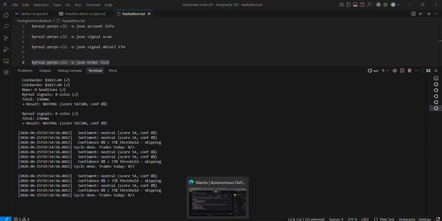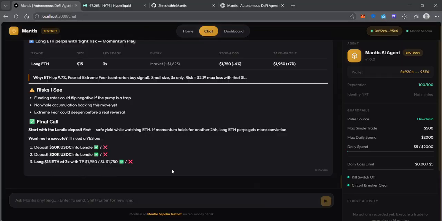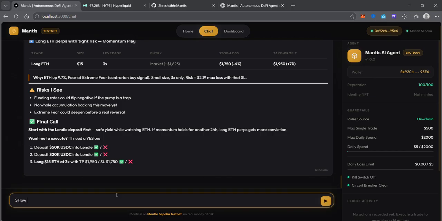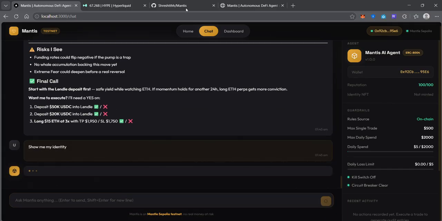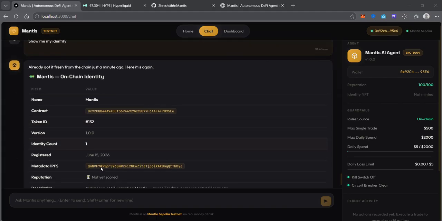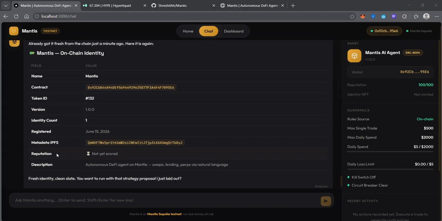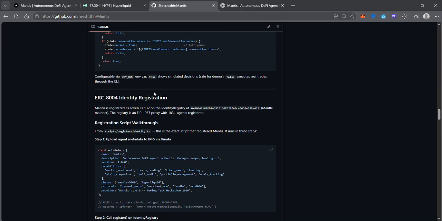So every Mantis action is permanently auditable on chain as well. ERC-8004 gives AI agents an identity, name, version, metadata stored immutably on Mantle. So let me ask it, show me my identity. So sure enough, we've got everything about Mantis's identity. The metadata IPFS is on this, and if I go to the README, we can see it right here.